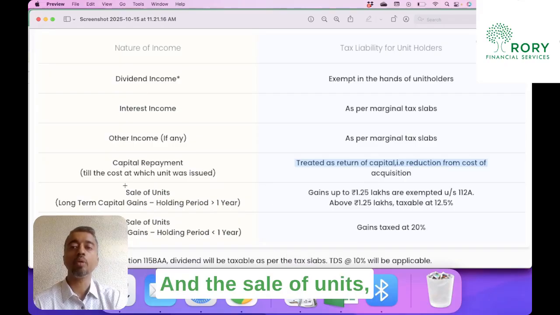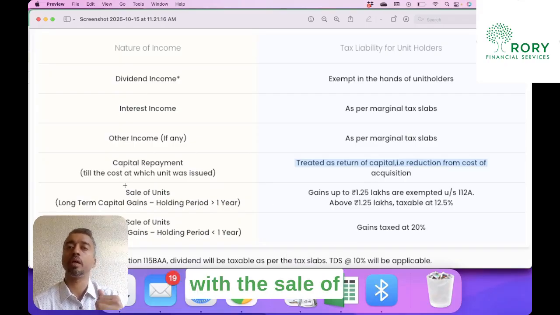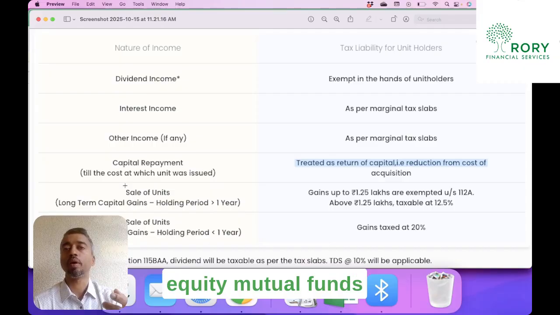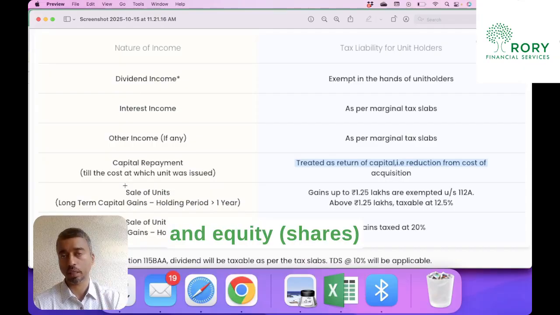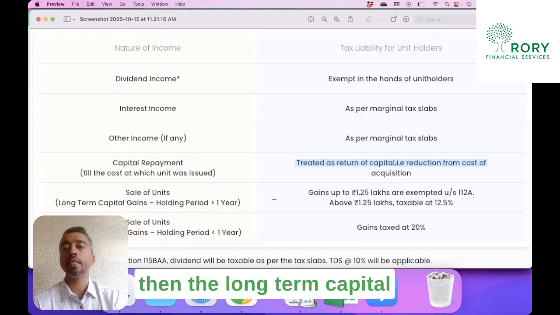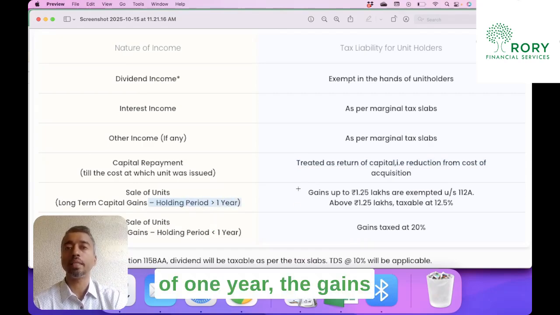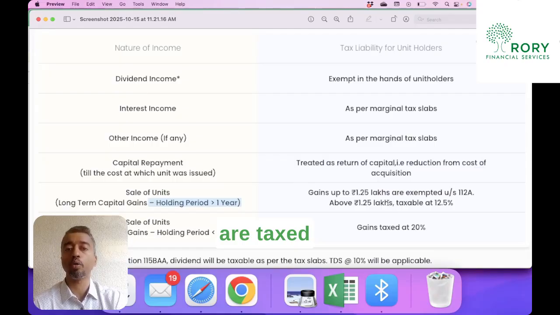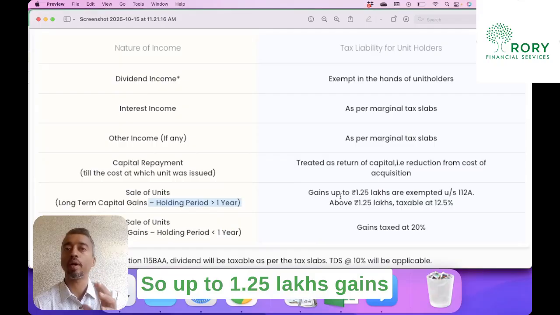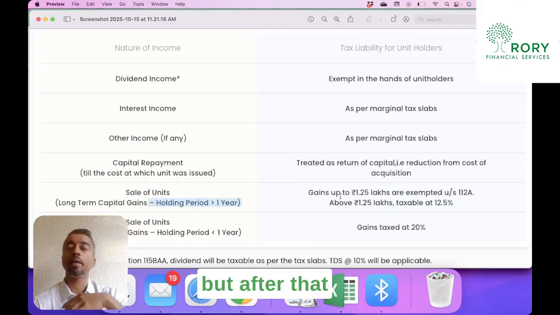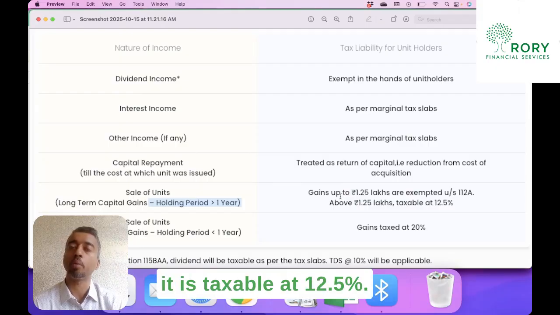And the sale of units, if you're familiar with the sale of equity mutual funds and the shares themselves, then the long-term capital gains is considered after you hold it for a period of 1 year. The gains are taxed after 1.25 lakhs. So up to 1.25 lakhs gains is not taxable, but after that it is taxable at 12.5%.